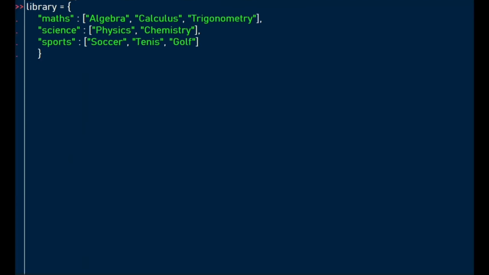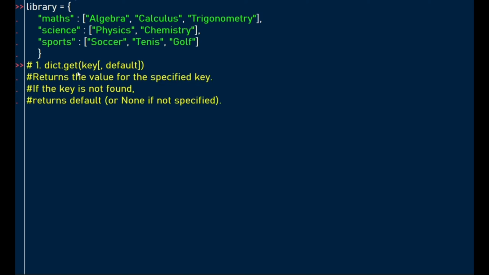Let's look at dictionary methods. We're going to use the dictionary we created, called library, to demonstrate this. The first method we're going to look at is the get method, which returns the value for the specified key. If the key is not found, it returns default, or None if not specified. In this case, our specified key is sports. We want the values. Let's print and see the results. So the values for this specified key are soccer, tennis, golf, according to this key value pair.